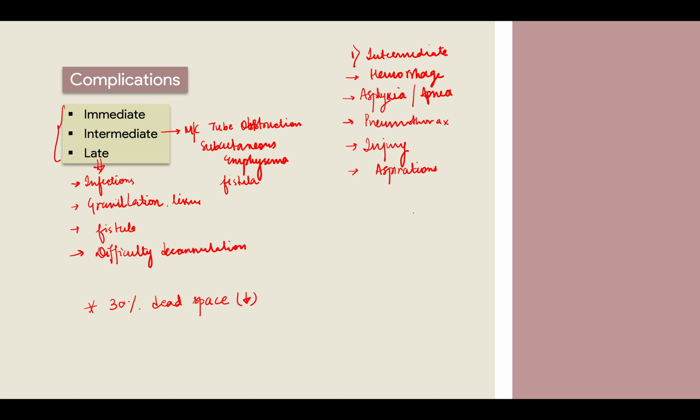Why? Because there's something here, no? So there will be difficulty in eating, there will be difficulty in swallowing, so dysphagia hoga. Then the patient is not able to ventilate sinuses also, क्योंकि यहाँ से तो एयर जा ही नहीं रहा है, right? जा रहा है, person is not breathing. This is how we ventilate. And so your sinuses are ventilated during expiration. Now you're not expiring through the nose.